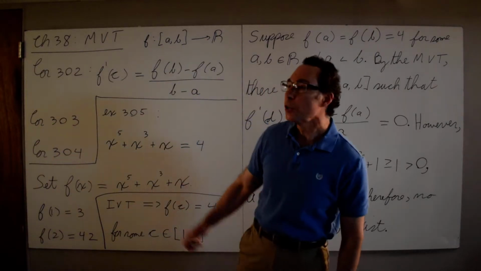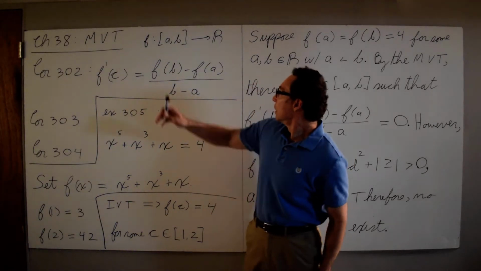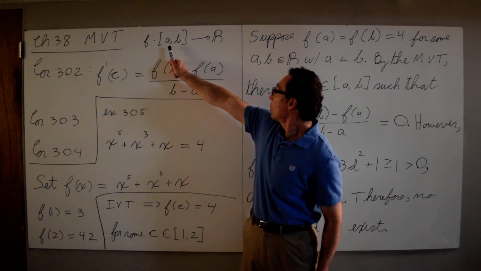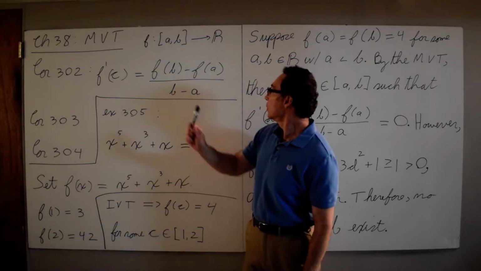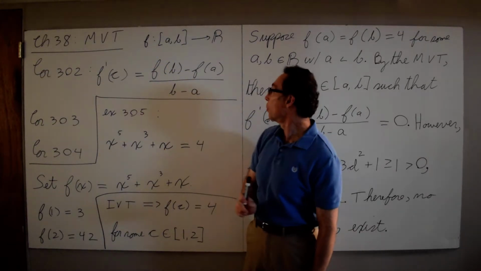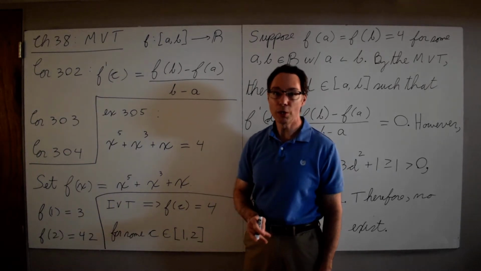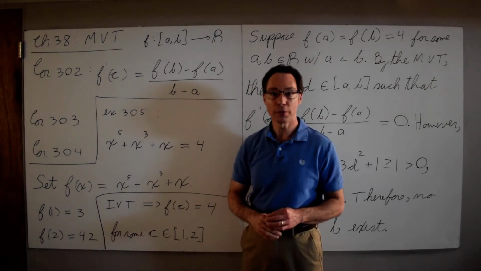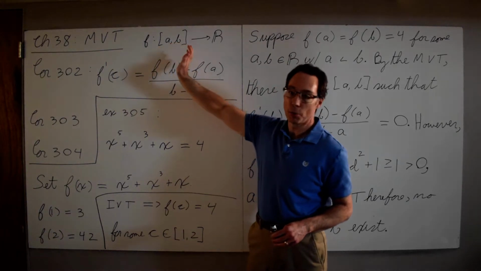This is the video on chapter 38, the mean value theorem. And we have a function from the closed interval [a, b] into the reals. Our function is continuous on the closed interval [a, b] and differentiable on the open interval (a, b). Your function could be differentiable everywhere, and in a lot of the examples we look at, our functions are just plain differentiable everywhere on the reals.